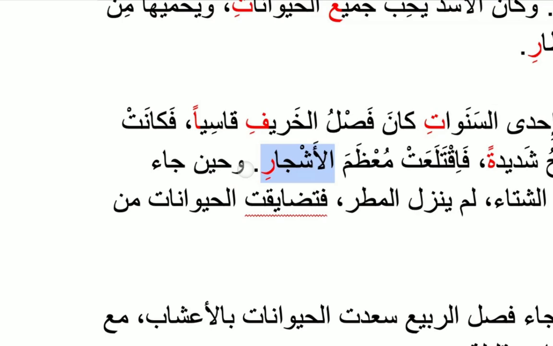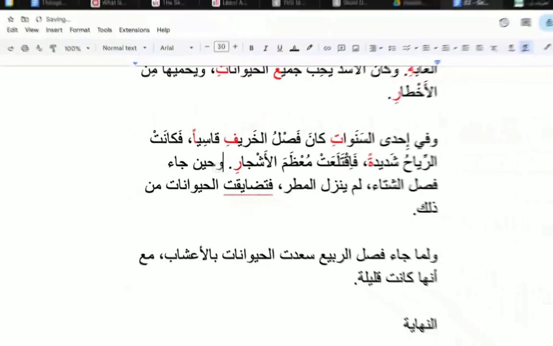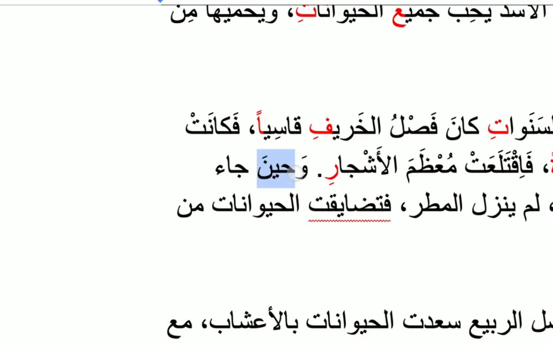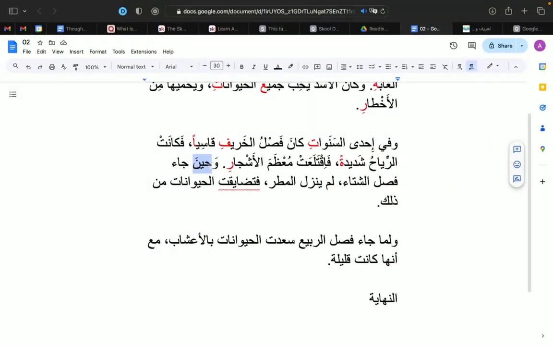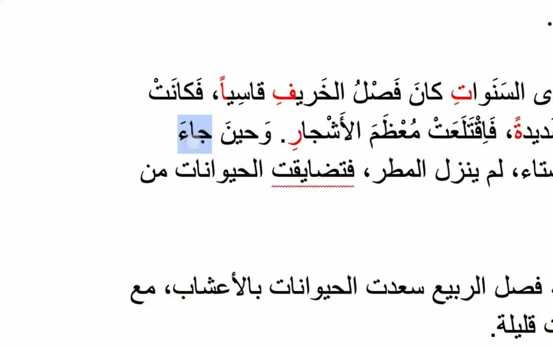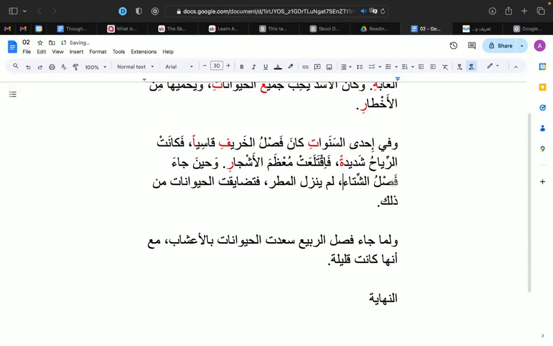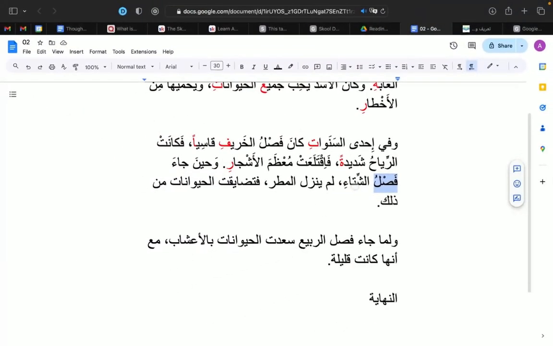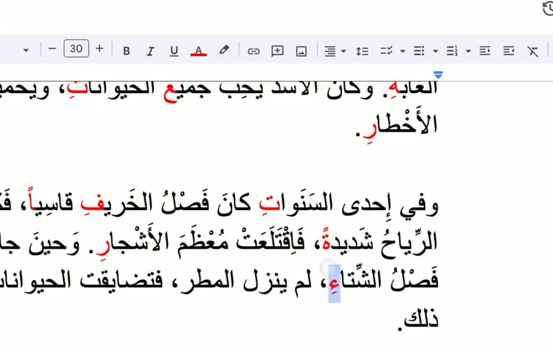Okay. وحين, and حين alone is basically at the time, right? Or the time, depending on how you use it in different contexts. And you'll see it in different places, but in this context, وحين, it's like at the time of. حين جاء, so and when فصل الشتاء came, right? جاء means to come, and فصل, like we said, is season. الشتاء, right? Because it's a possessive word over season. So the season of what? The season of the winter, and therefore it's a possessive word and it gets a kasra.